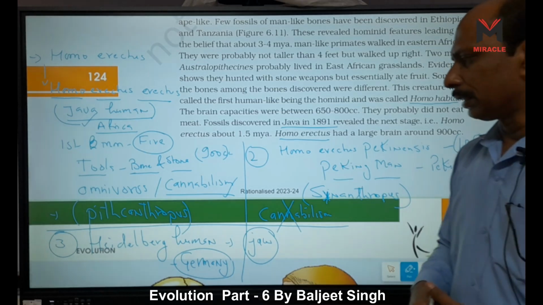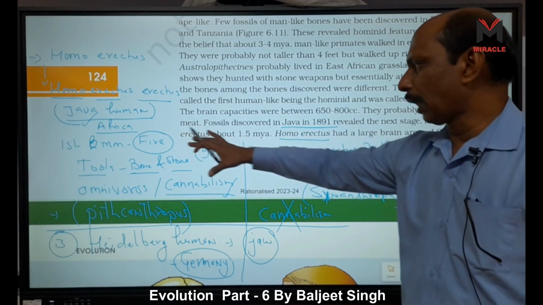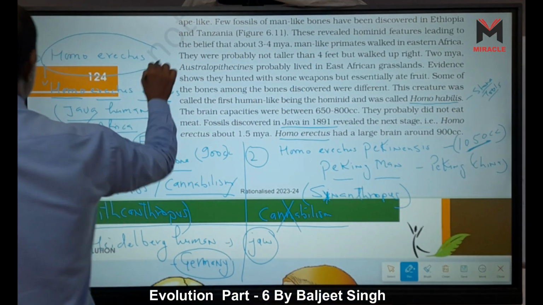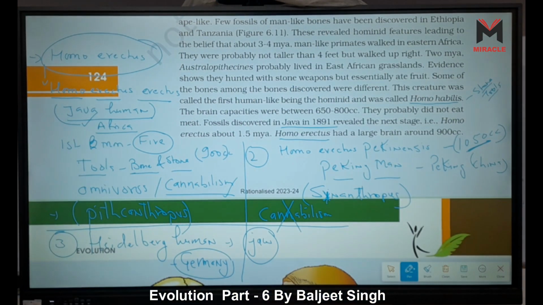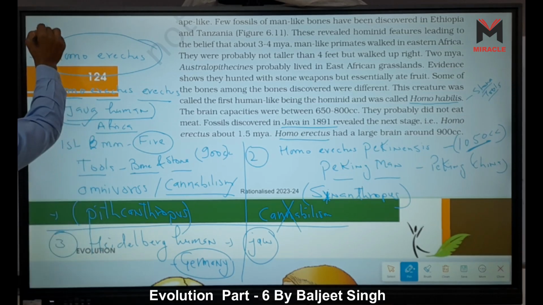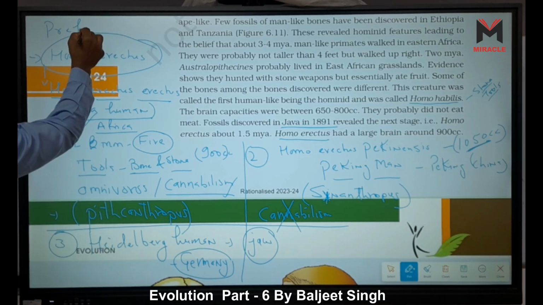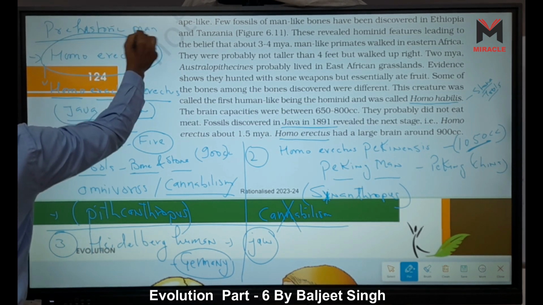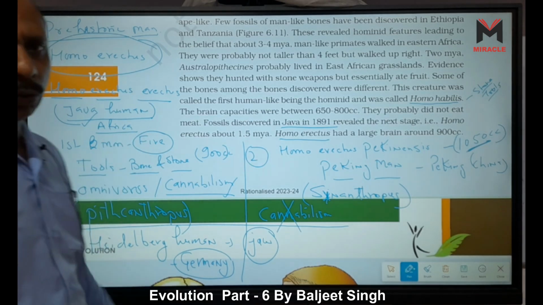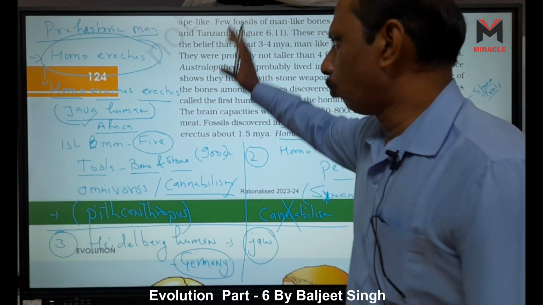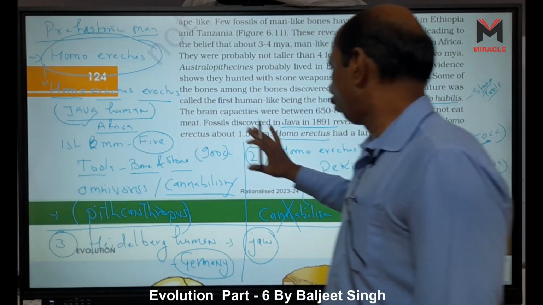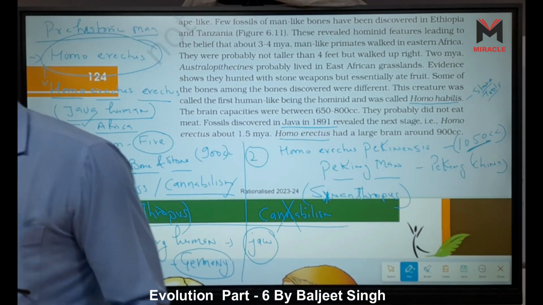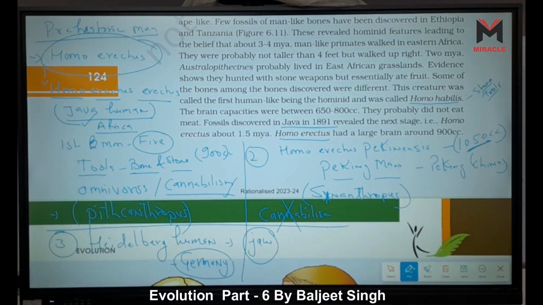But when we consider the age, we understand that these three, Java human, Peking human, and Heidelberg human, come into Homo erectus, meaning prehistoric human. Homo habilis is also here. So when we consider the sequence, first Homo habilis, then Homo erectus erectus, then Homo pekinensis, then Heidelberg, and then our modern human, or we can say human ancestors, came.